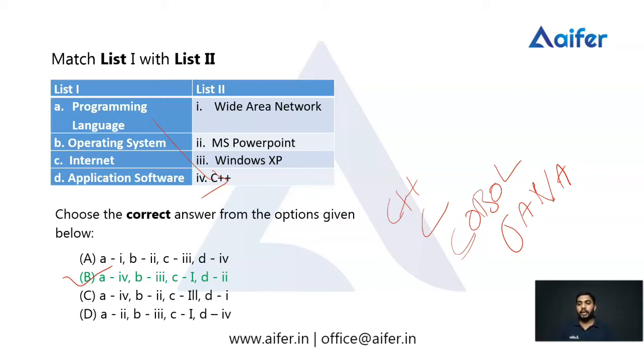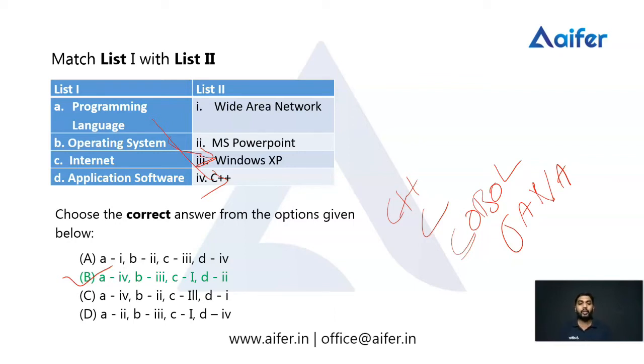Then the operating system. We know that Windows XP is an operating system. Windows XP is one of the examples of an operating system. An operating system is a system that manages computer hardware and software resources and provides various kinds of services to computer programs.